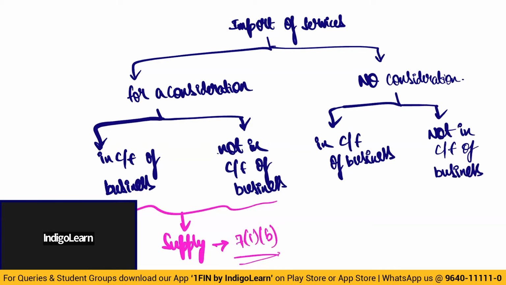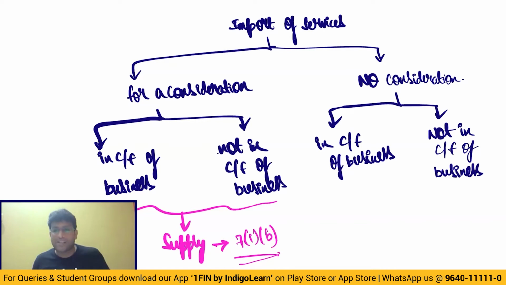Import of services for a consideration, whether or not in the course or furtherance of business, it is still regarded as supply, my dear friends, because of section 7.1b.